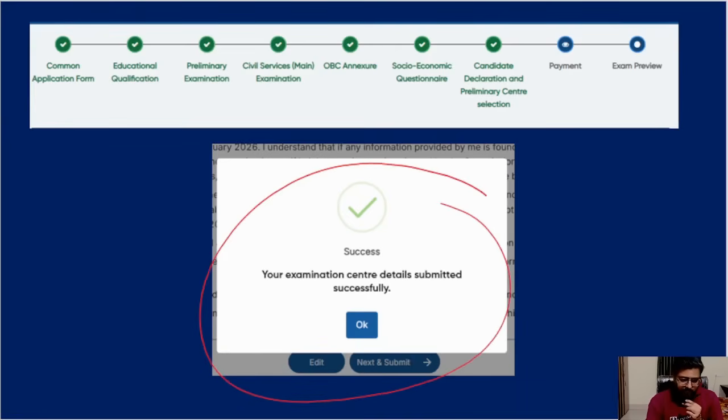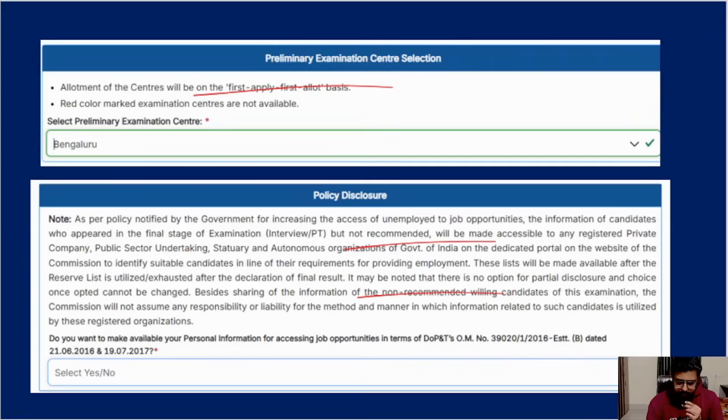Your examination center was asked, okay, here, see, Bangalore. And when you drop down, sometimes some places will be marked in red color. That means those centers are full. But here I just did it today, it's all green only. Don't worry. For the first 1 week nothing will happen. Next 1 week or 10 days, all the centers will be available. So you don't have to worry. And here it will be available in green color. You can select it.